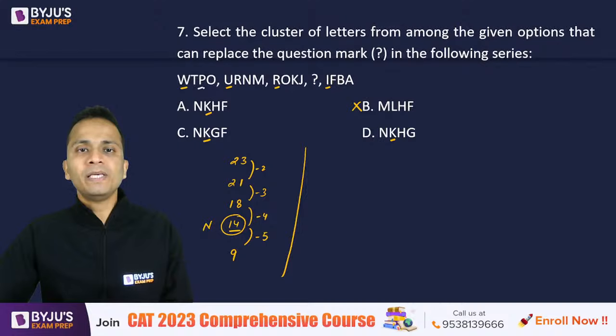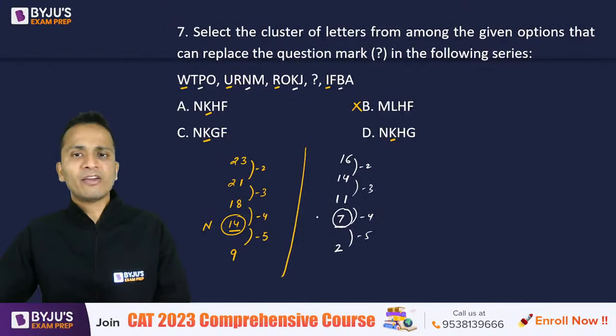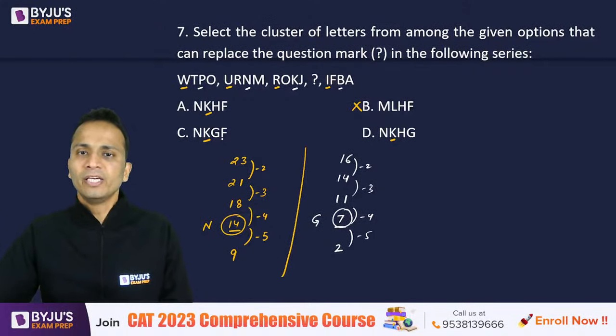So it is P, N, K, dash, and B. So P is 16, then N 14, सेम लॉजिक लग रहा है यहाँ पे, ठीक है, then 11, and then dash, and then 2. All right, so -2, -3, if I'll put -4, I'll get 7, and then -5, it is fitting the logic. So 7 का equivalent क्या होता है? It is G. Okay, so out of these, G, the third alphabet should be G.